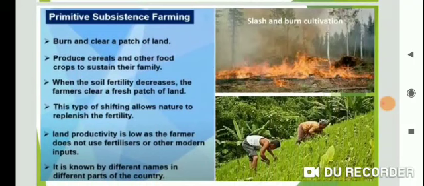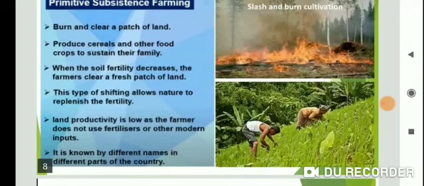Old land is replenished and the fertility is restored naturally, and farming is done for self consumption. Northeastern states like Jhuming and Bastar district of Chhattisgarh, Dippa. Okay, it is slash and burn agriculture. It is known by different names in different parts of the country, for example in the northeastern states Jhuming, and in Bastar district of Chhattisgarh, Dippa.